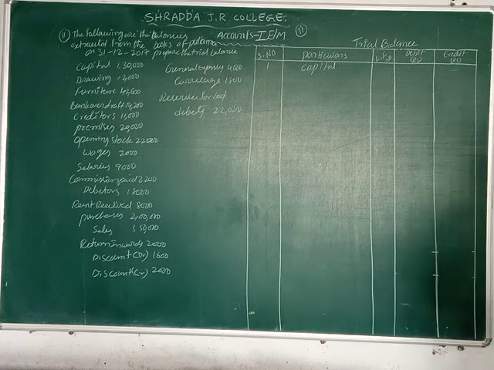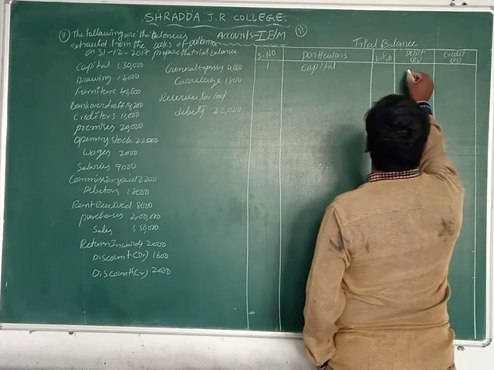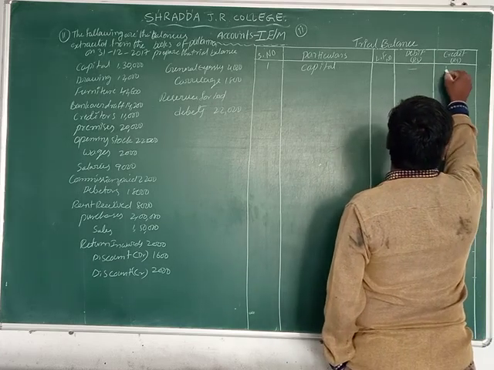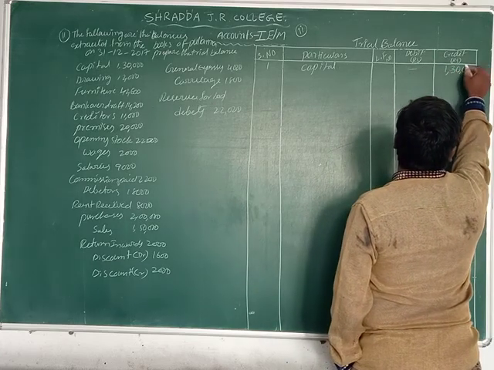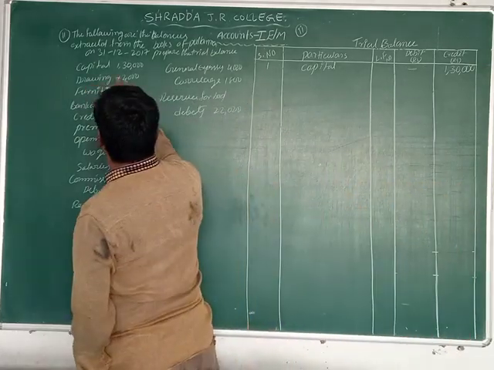This amount creates the capital of the business, which is a liability. These liabilities we record in the trial balance on the credit side, students. So we write the capital amount on the credit side, 1,30,000.